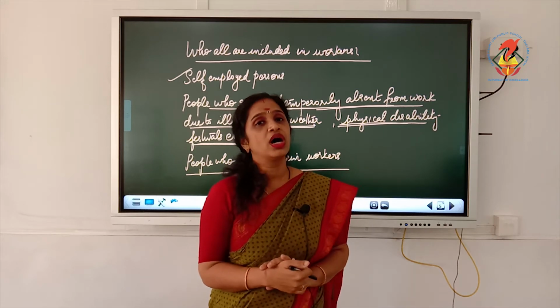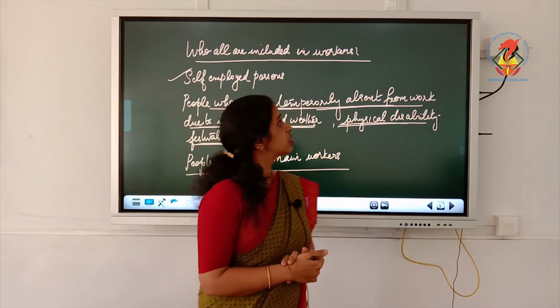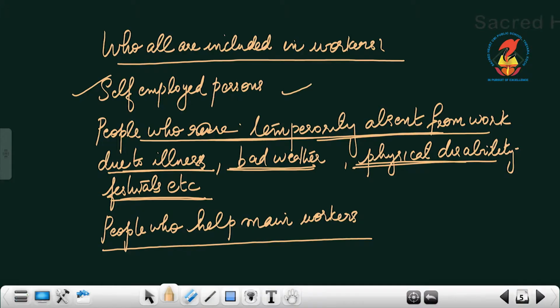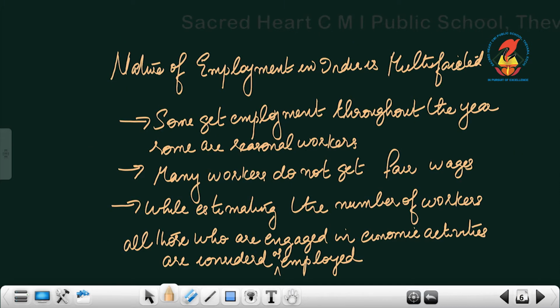So, who all are included in the workers? First, self-employed persons; people who are temporarily absent from the work due to illness, bad weather, physical disability and festivals; and people who help the main workers. These people are included in the workers.